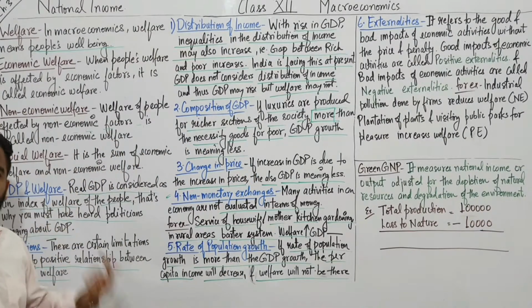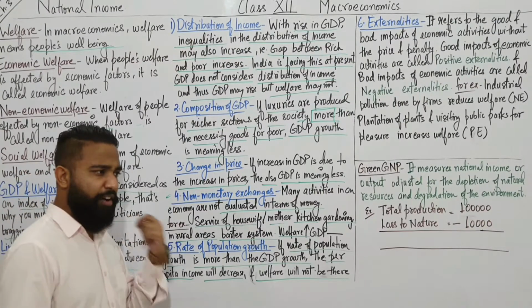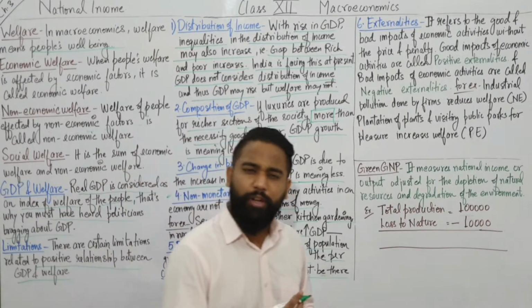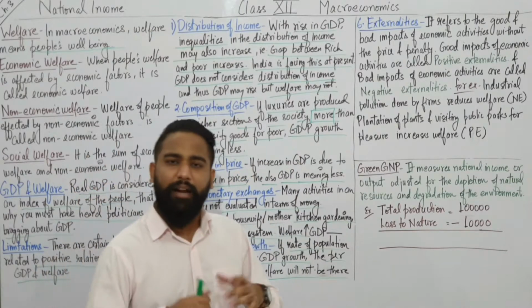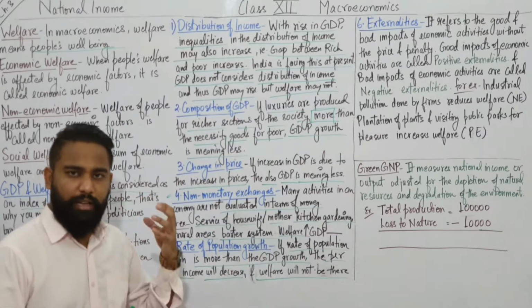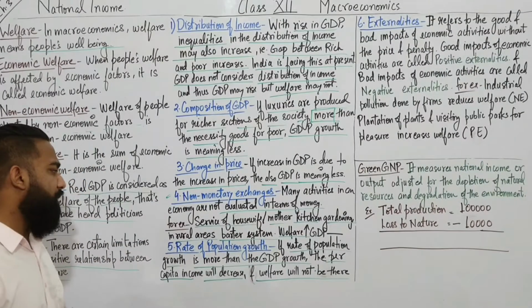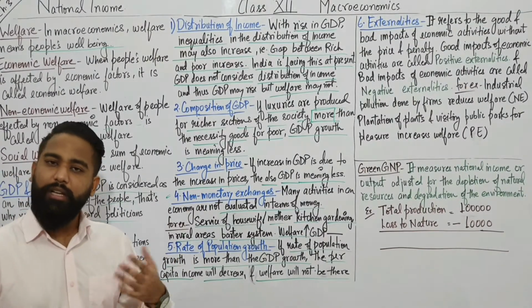If population is growing with a very fast speed and the GDP is not growing, it means that the per capita income is going to go down, and that is not a good indicator. It is not an indicator, and welfare will not be there.